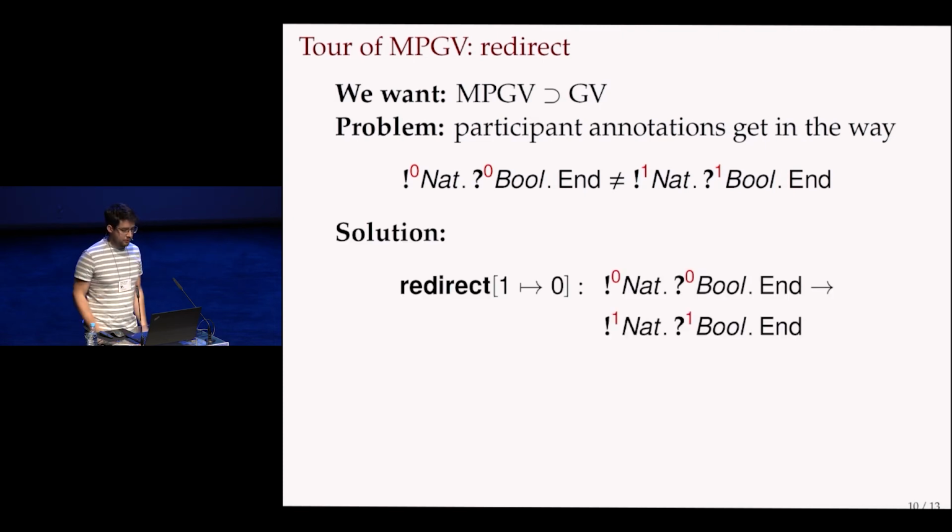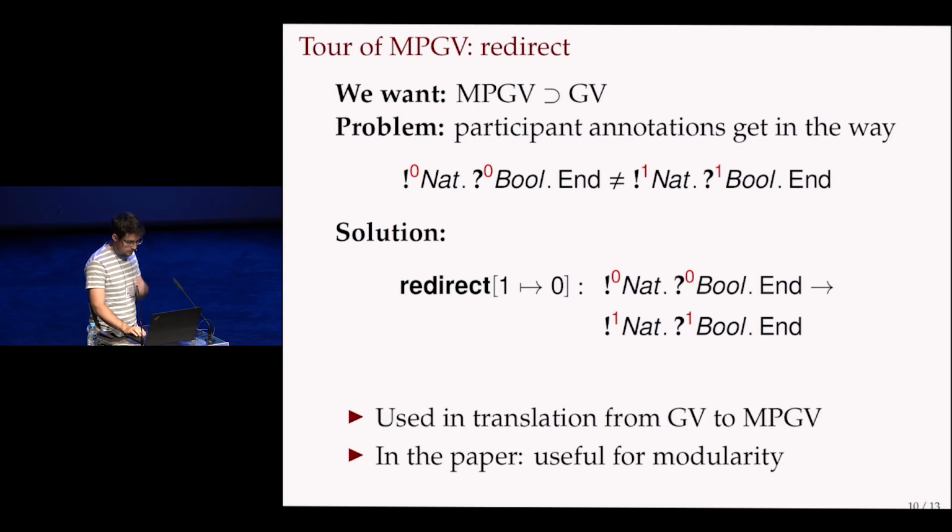So for that, we just introduced this redirect operation, which redirects messages from one destination to another, which then allows us to change this in the types. And this also turns out to be important for modular programming. And then in this translation from GV to MPGV, we need to insert this in particular places.